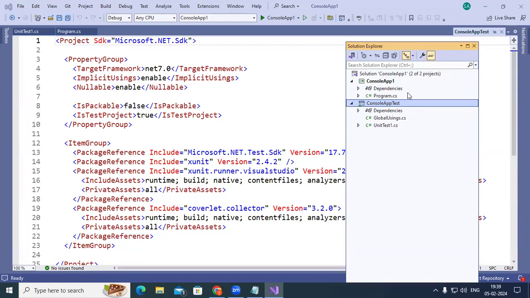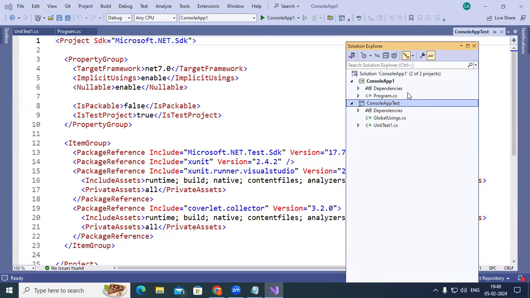Normally, you have three versions. The first is the developer version. The second is the staging version. The third is going to be production. Like this, you have three phases. In the first phase, the developer is going to be developing the application. Once development is completed, before the code is handed over to the testers, the developer has to unit test. In .NET applications, we can unit test with the help of XUnit.